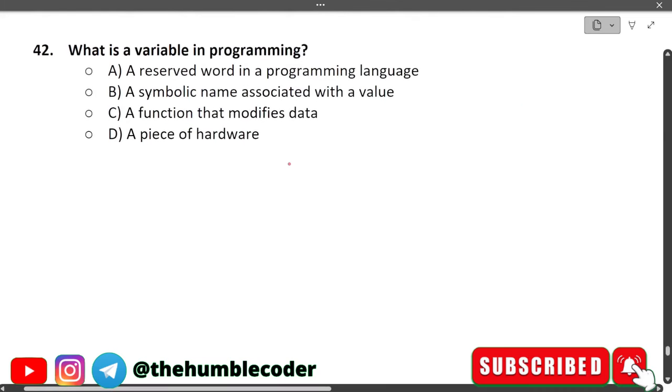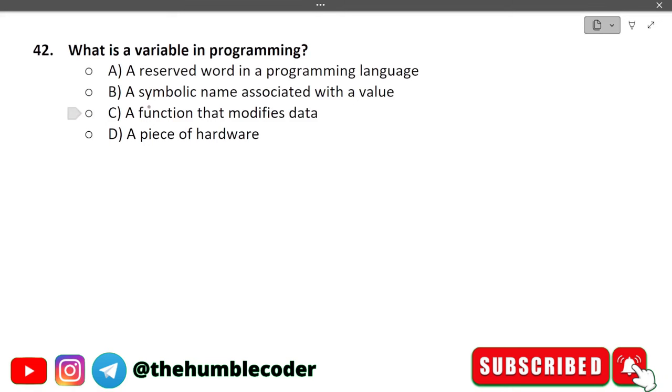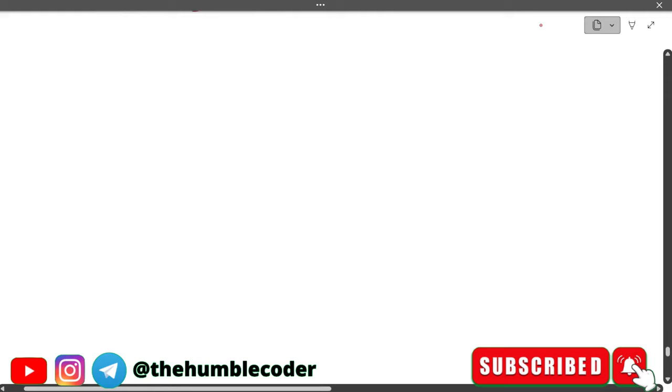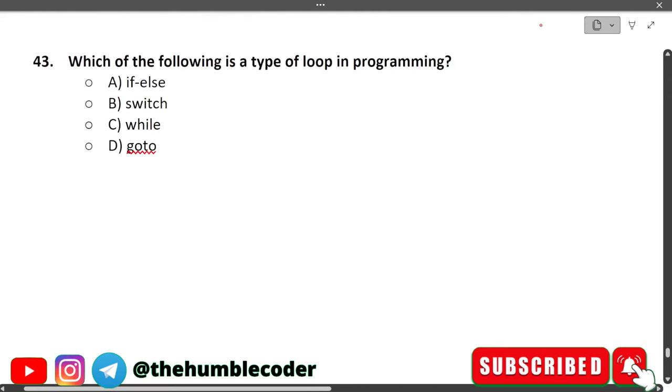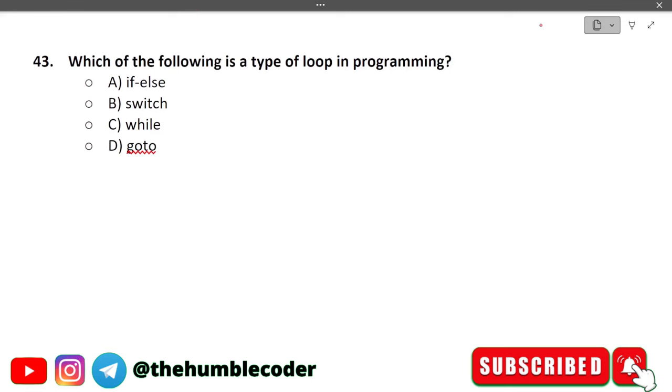Moving on, what is a variable in programming? The options are a reserved word in a programming language, a symbolic name associated with a value, a function that modifies data, and a piece of hardware. Out of 4 options, B is the most correct one. A variable is a symbolic name which is associated with a value. Moving on, which of the following is a type of loop in programming? In programming we have different constructs: if else, switch, while, and goto. Out of all these, while is a type of loop in programming.